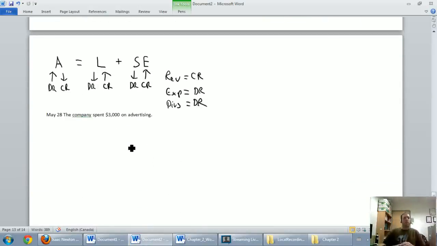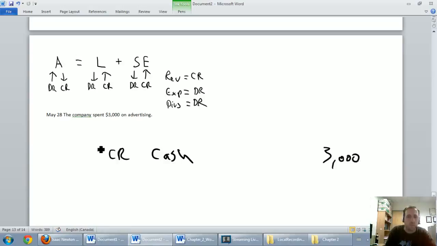May 28th, the company spent $3,000 on advertising. Okay, so first, is cash involved? The answer is yes. Cash is an asset. It's going down here. Let's credit cash for $3,000. Our debit is to say, well, what is advertising, right? The company spent $3,000 on advertising. Advertising is a cost of doing business. It's an expense of this company.